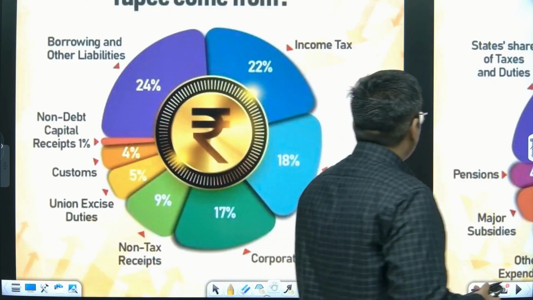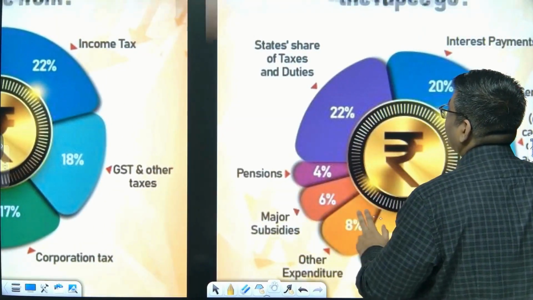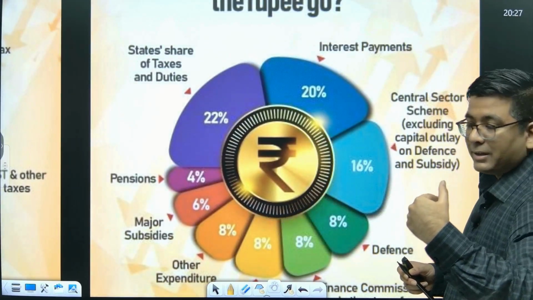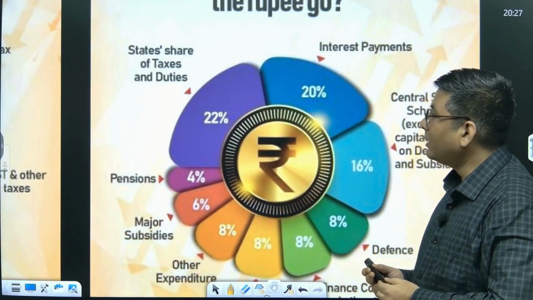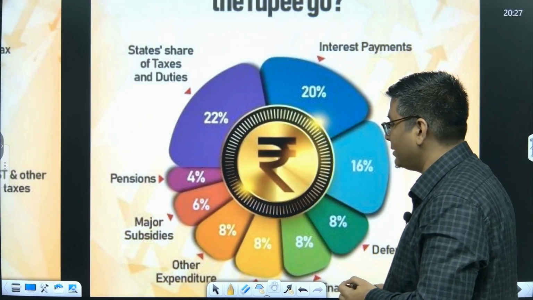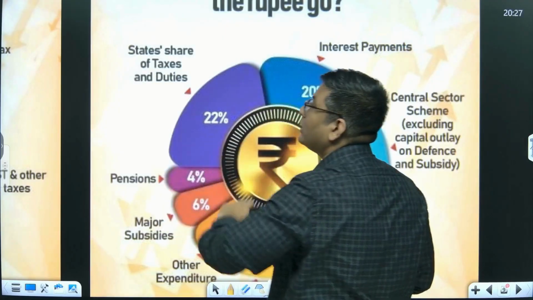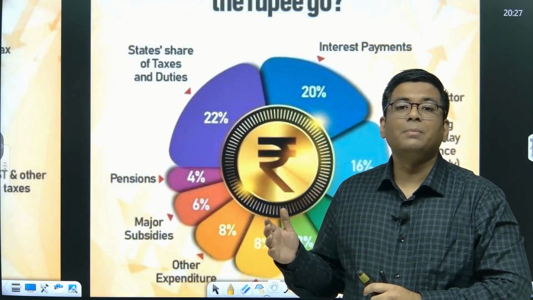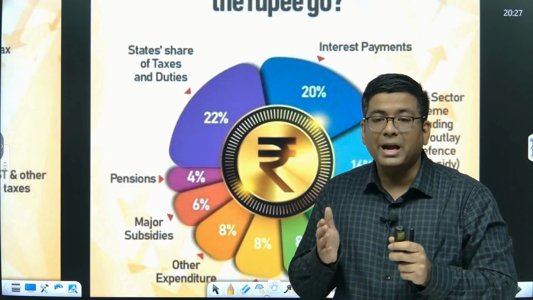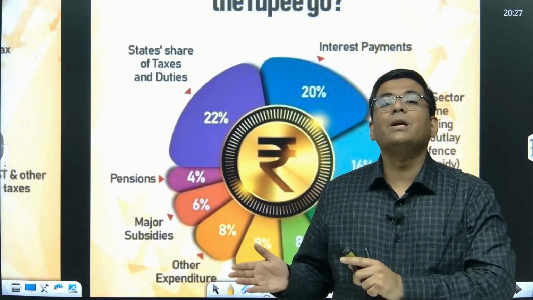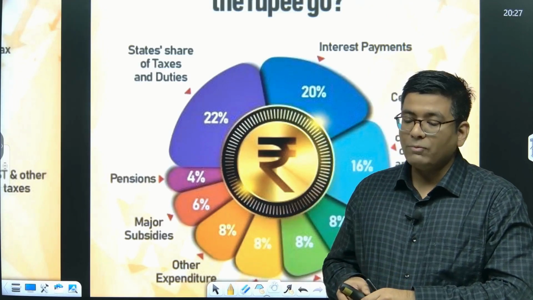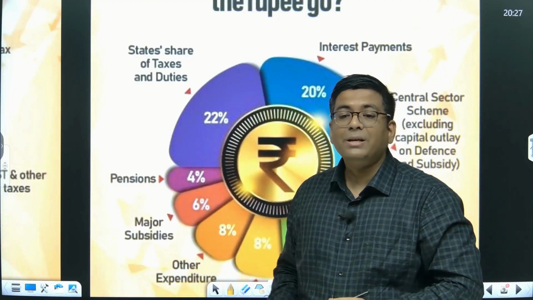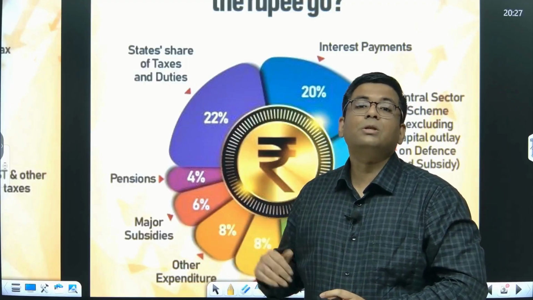Now the second thing, where exactly is the rupee spent? Now that's the very important part. We have got an expenditure. How do we spend it? So the biggest share of the rupee expenditure is basically the devolution that is done to the states. Okay, so if you know about the finance commission, the finance commission basically recommends to the central government what is the amount of revenue that it has to share with the states. So subsequently, 22% of the money that is earned is the one which is actually given off as distribution to the states.